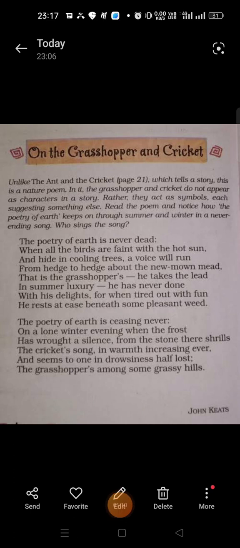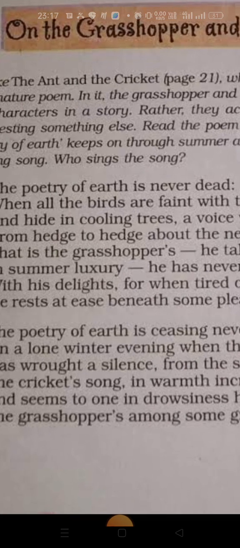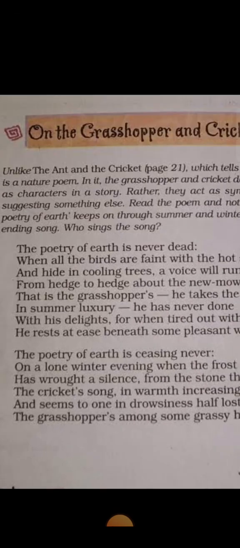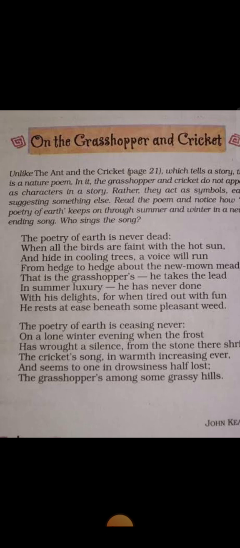So, let's start with the poem on the grasshopper and cricket. Actually, this poem is made up of two paragraphs. The first one consists of 8 lines, and the other one is in 6 lines. So, the first paragraph is in the form of an octet, whereas the second one is in the form of a sestet. An octet is a poetry paragraph which has 8 lines, whereas a sestet is a poetry paragraph which has 6 lines. So, let's talk about the first paragraph.